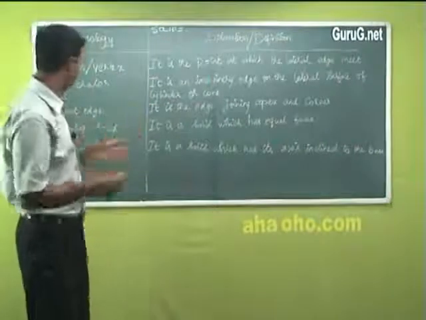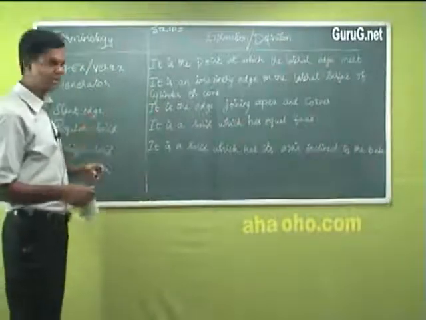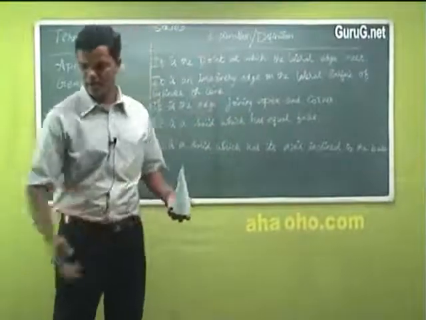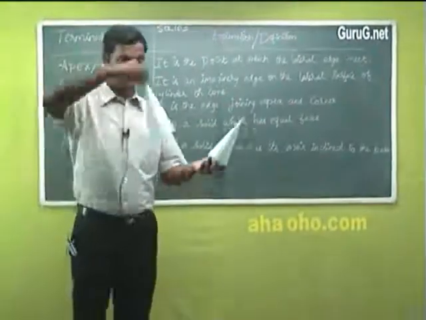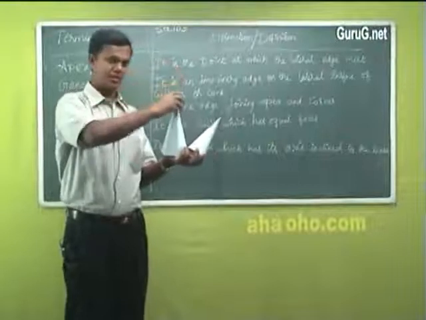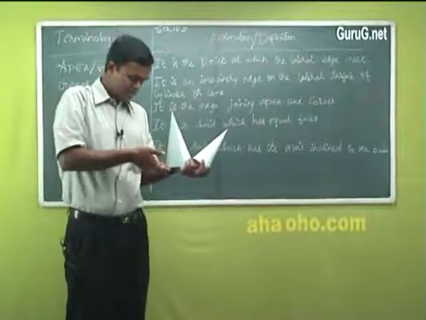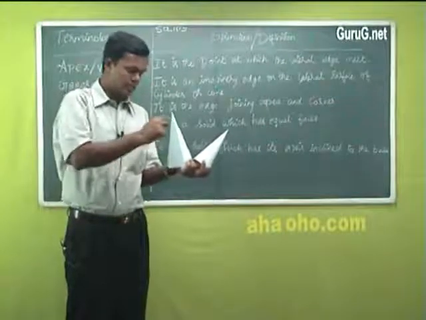In cylinder you can find this. What is this? Generator. Fine. Then slant edge. What is slant edge? It is the edge joining apex and corner. Again I will go to another sketch. It is the edge joining apex and corner. This is one corner you have, 2 corners, 3 corners, 6 corners. This point and this point are joined by this line.